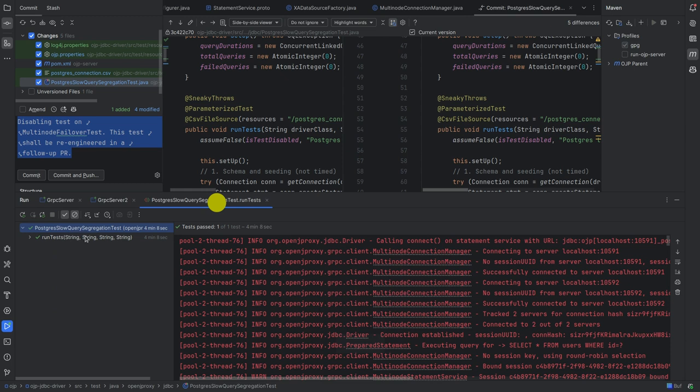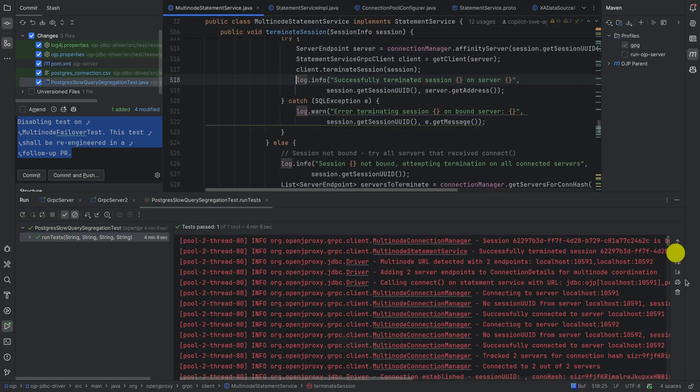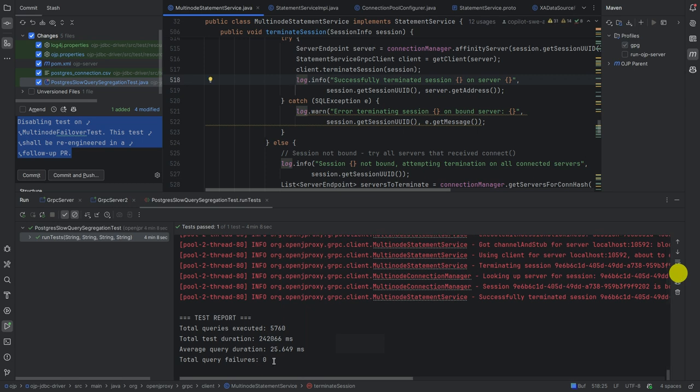The test is done. So the result of this test, what we are looking for here is 0 failures, right? It's not guaranteed to have 0 failures when we are killing servers, okay? It's expected that maybe a few long-running transactions might fail. So it's not guaranteed that we would have 0 failures all the time. But it's consistent, and in this test with this load, it's 0 most of the time. I think I had one test where one query failed in like 5 tests like this that I did.